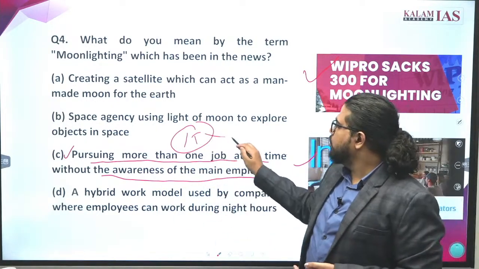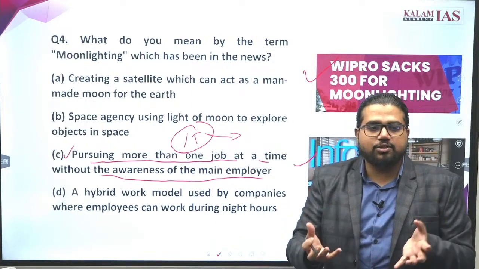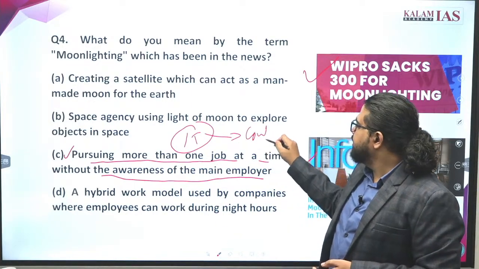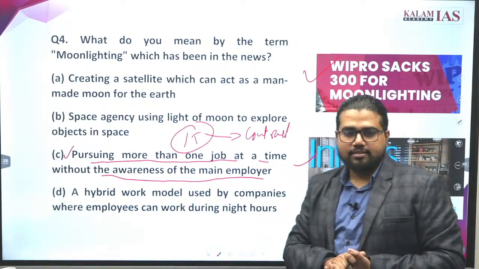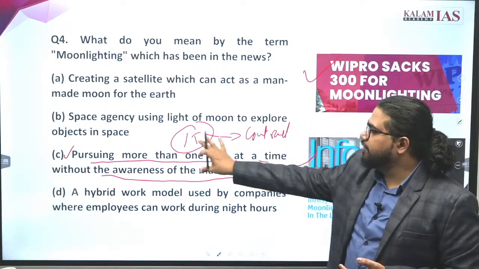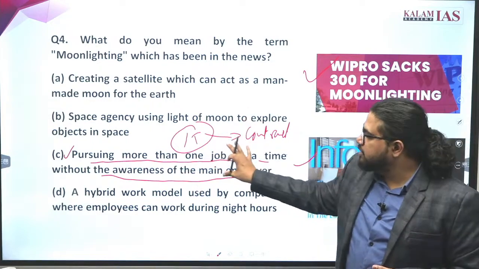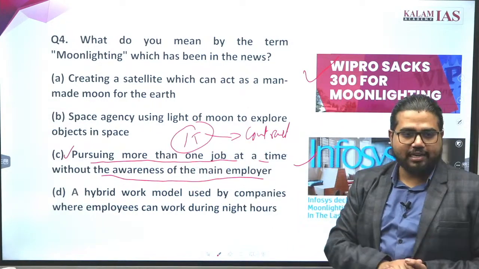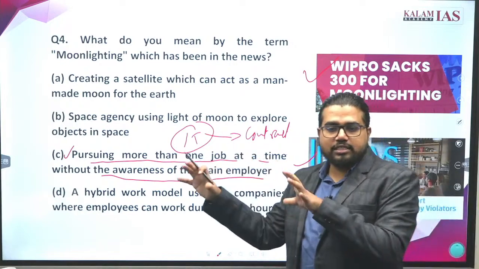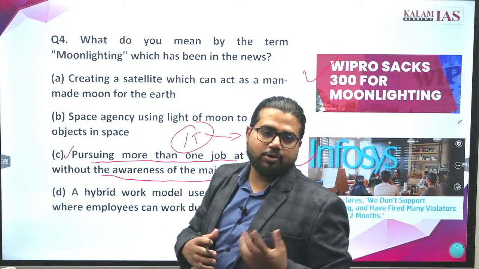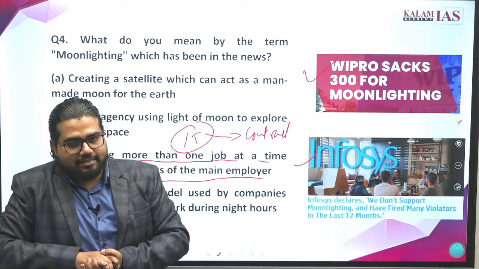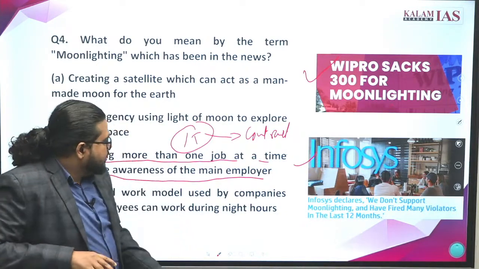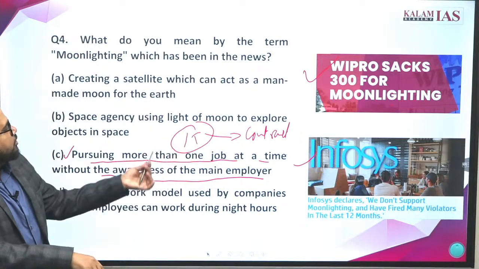For IT workers, whatever action is taken is based on the contract agreement between the employee and the employer. This is the basis for firing employees or taking any action against moonlighting. There is no strict law in the Indian labor code or any other law that strictly bans moonlighting for the IT sector. Okay. It's a very easy question.